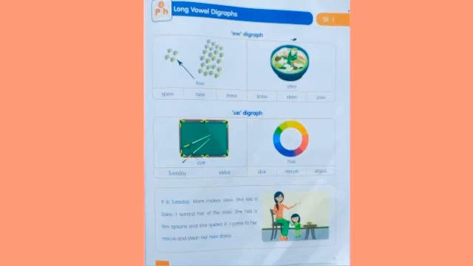Here there are long vowel digraphs. In the previous class we have learned about vowel digraphs. A vowel digraph means two letters making one sound. First of all, there are two types of digraphs: short vowel digraphs and long vowel digraphs. Short vowel digraphs means when the vowel says its sound. We all know A, E, I, O, U are called vowels, right?